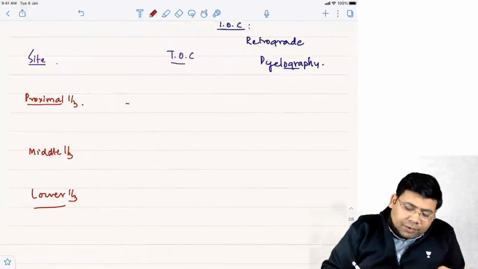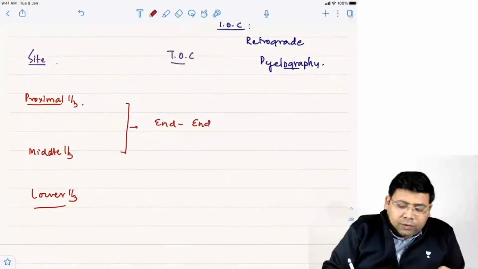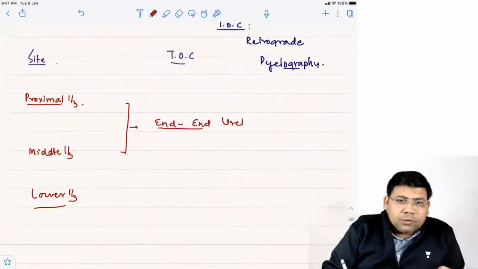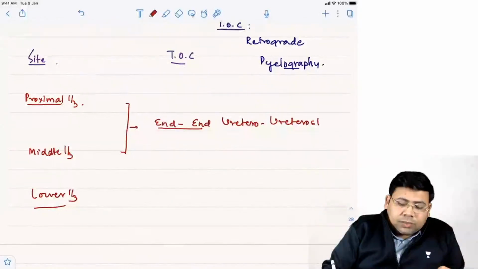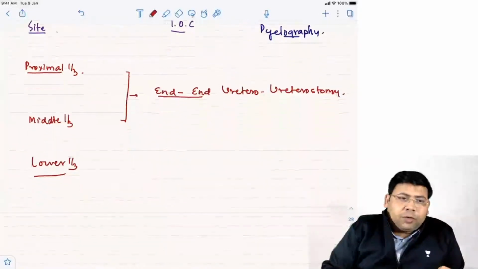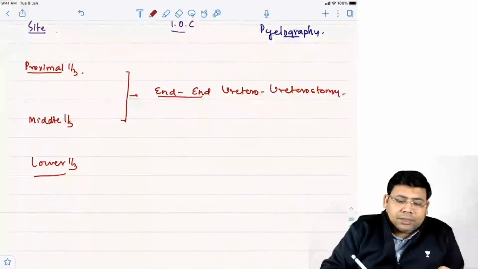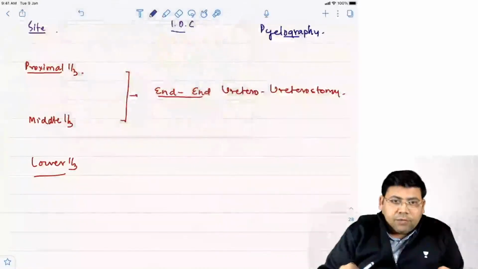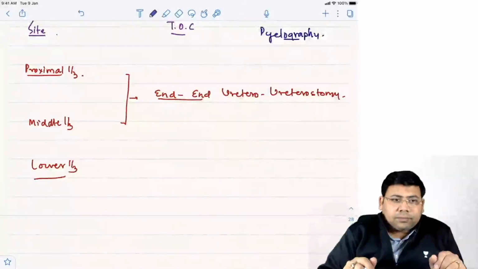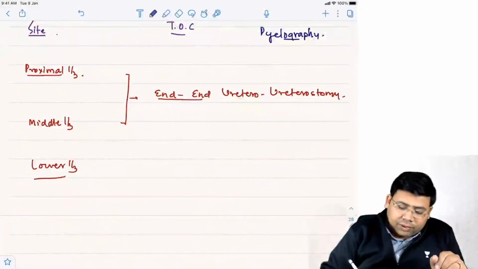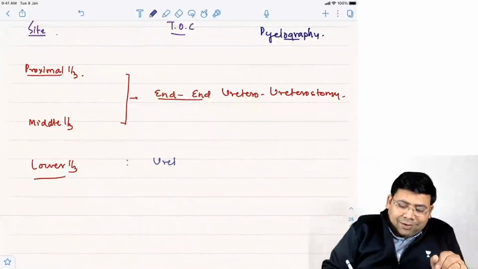For proximal one third and middle one third, we prefer to go for end-to-end ureterostomy. The next very important thing: if we talk about the lower one third, we do ureteric reimplantation.